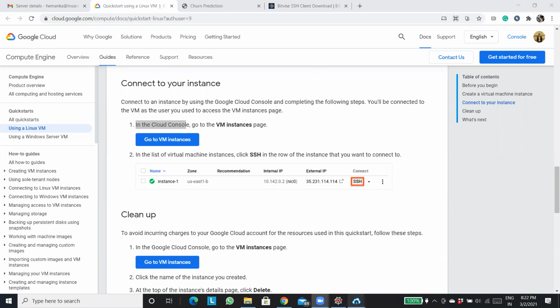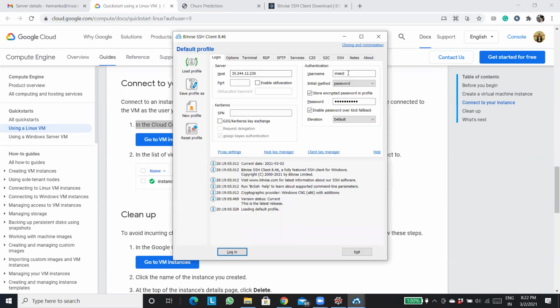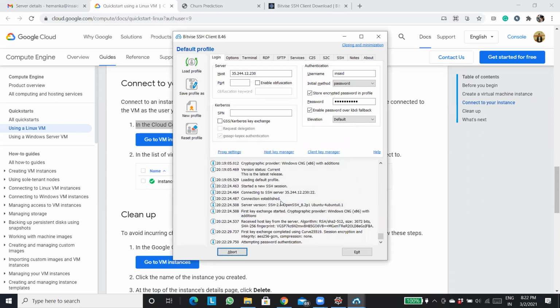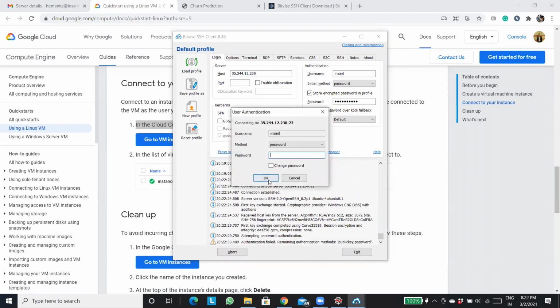So that I'm using here, my username is inside and my password. My initial method, I'm selecting it as password. After that, I'll click on login. Once you log in, they will ask you for a permission that you need to accept. They will attempt a password authentication, so I'll have to put my password over here.